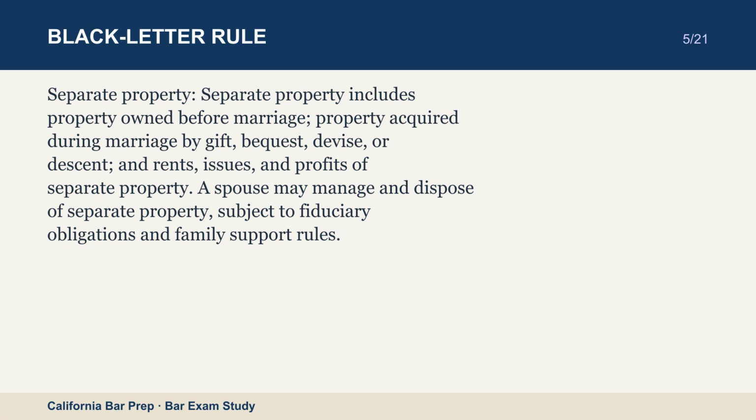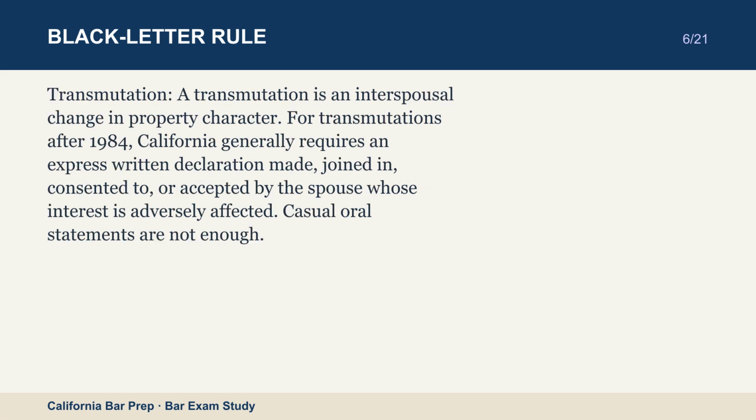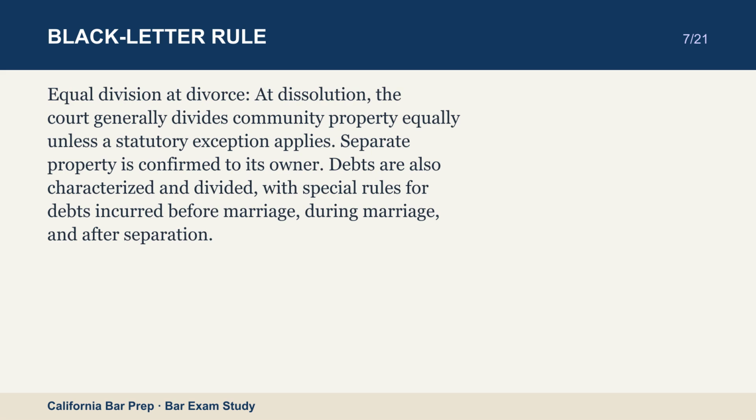Transmutation. A transmutation is an interspousal change in property character. For transmutations after 1984, California generally requires an express written declaration made, joined in, consented to, or accepted by the spouse whose interest is adversely affected. Casual oral statements are not enough. Equal division at divorce. At dissolution, the court generally divides community property equally unless a statutory exception applies. Separate property is confirmed to its owner. Debts are also characterized and divided, with special rules for debts incurred before marriage, during marriage, and after separation.